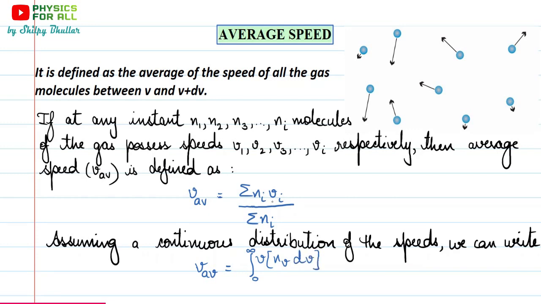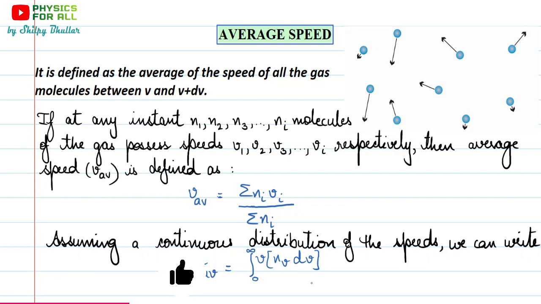Because here we have n_i v_i, we have to consider the velocity also, the speed, the value of speed, as well as the number of molecules which are having that particular speed. So here this n_v, subscript v, means the number of molecules which are possessing speed v. And v is actually the value of that speed. But we have to integrate it over v, over the speed itself.